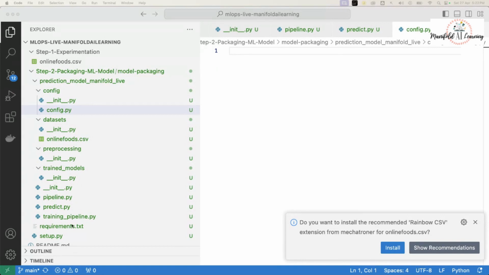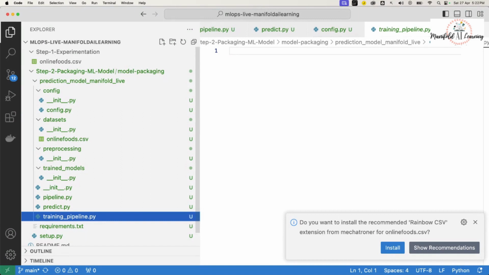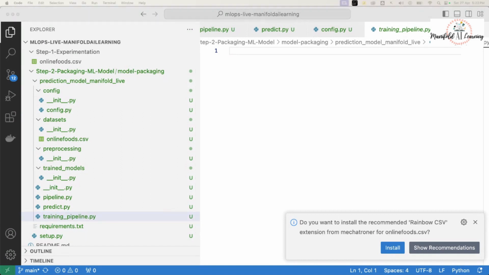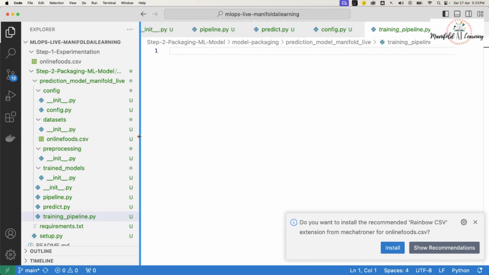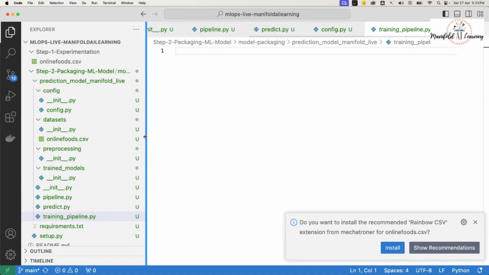Okay, so let's start by creating the training pipeline. As and when we require, we are going to fulfill those things. We'll build it in that way. Since each and every file is very important for us, we will configure multiple files. Just be with me. By the end of this overall activity, you'll get a clear picture. I'll be working with multiple files together so that we'll get a better idea of how it actually works.